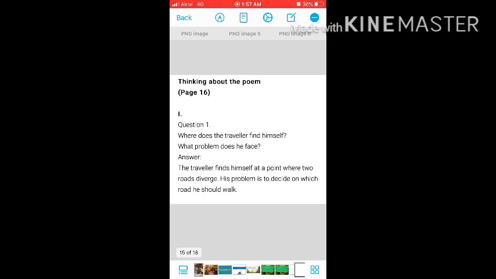Further, the questionnaire is given at the end of the poem, that is on page number 16, and will be discussed. So here the first question goes as, where does the traveler find himself? What problem does he face? The traveler finds himself at a point where two roads diverge or two roads get separated. His problem is to decide which road he should walk on.